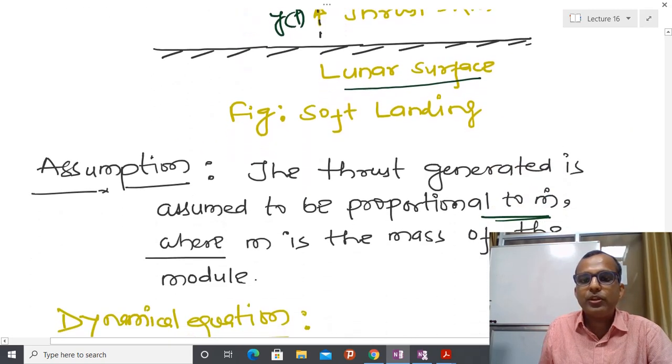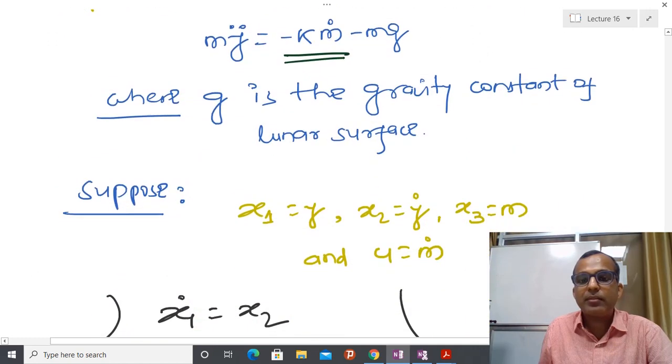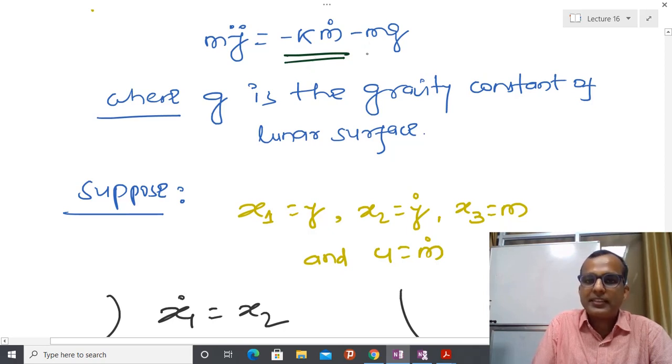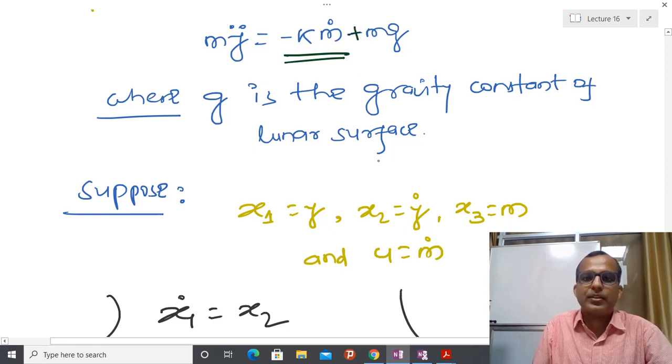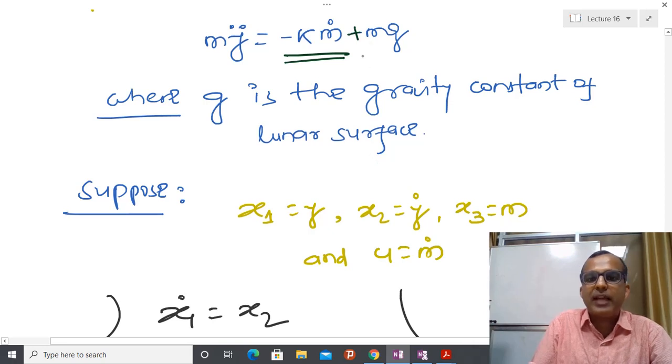If you do that, then whatever mathematical equation comes into the picture, I am assuming y(t). Here I will get this kind of differential equation. I am assuming that minus km is now in the opposite direction. Here this mg should be positive, because mg is now supporting us.